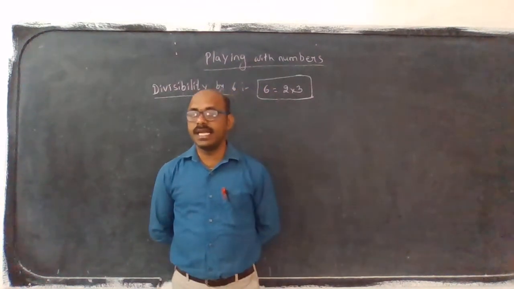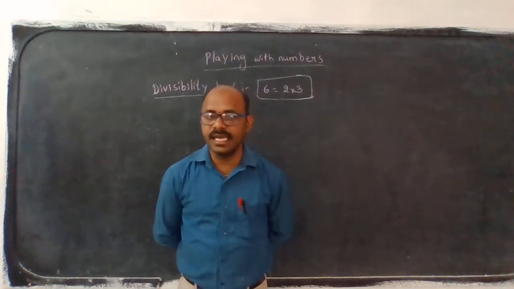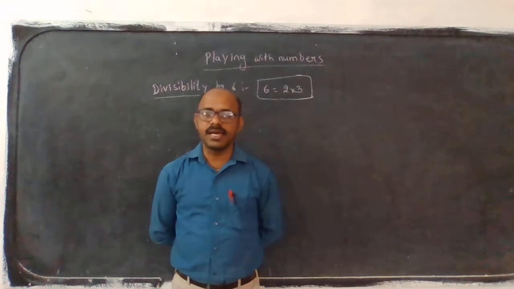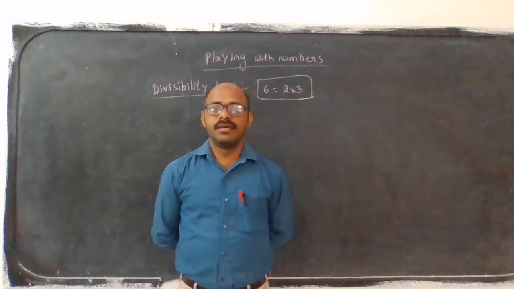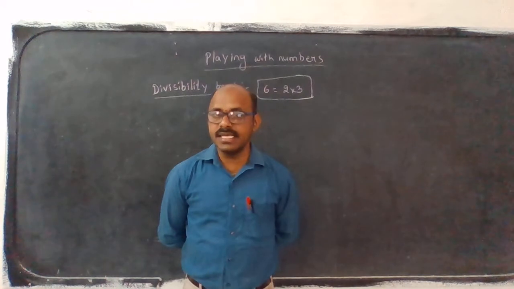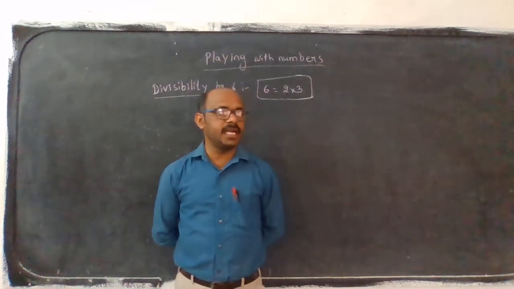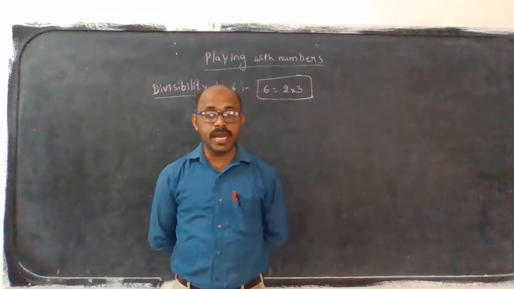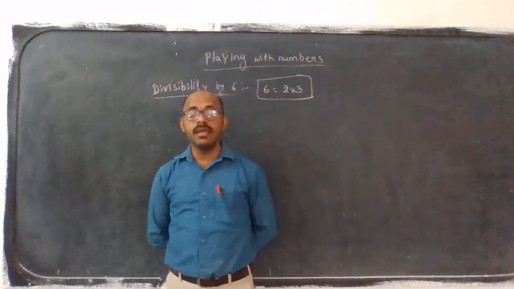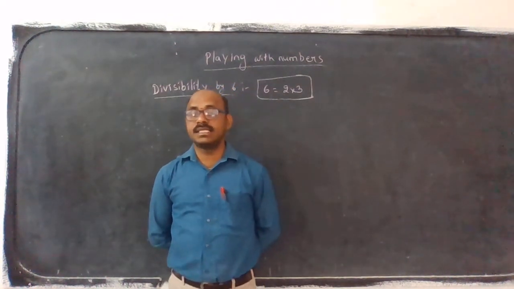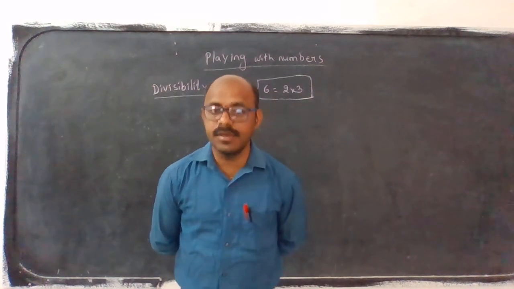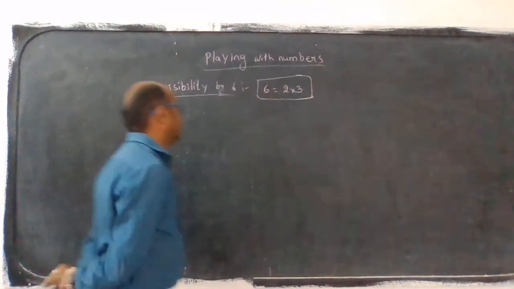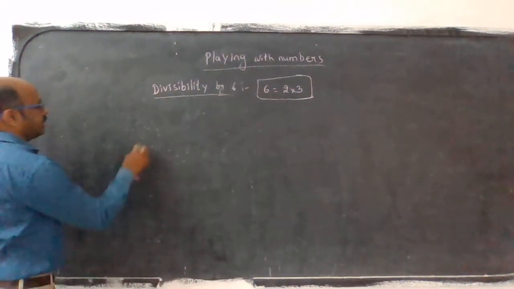6 is a multiple of 2 and 3. Can you guess, anyone? Right. The given number should compulsorily be divisible by both 2 and 3. By that time only, the number is exactly divisible by 6, we will say. Let me see one more example.